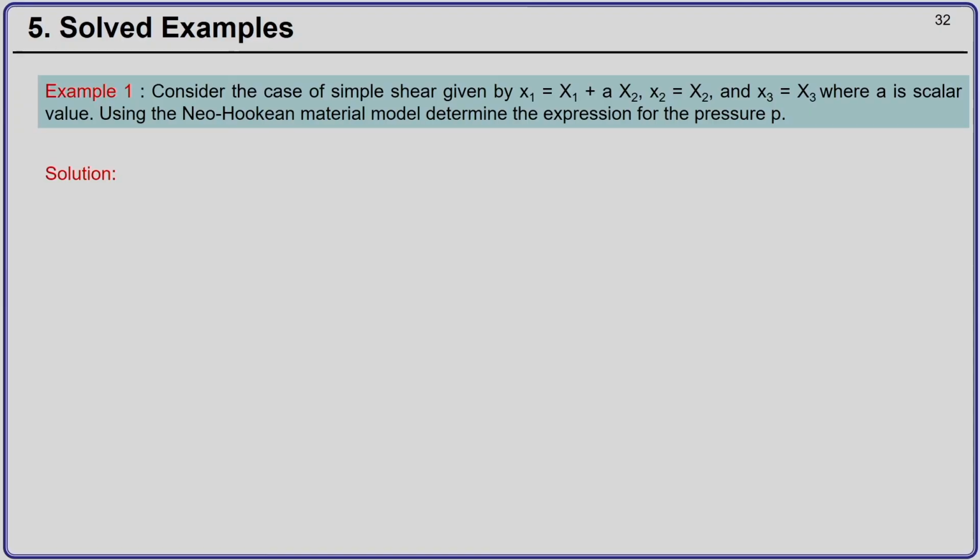Now, let us see one example. Consider the case of a simple shear which is given by x1 equal to capital X1 plus A times capital X2, small x2 is capital X2, and x3 is capital X3, where A is a scalar value. So, this is simple shear. You can identify this if you have a block.